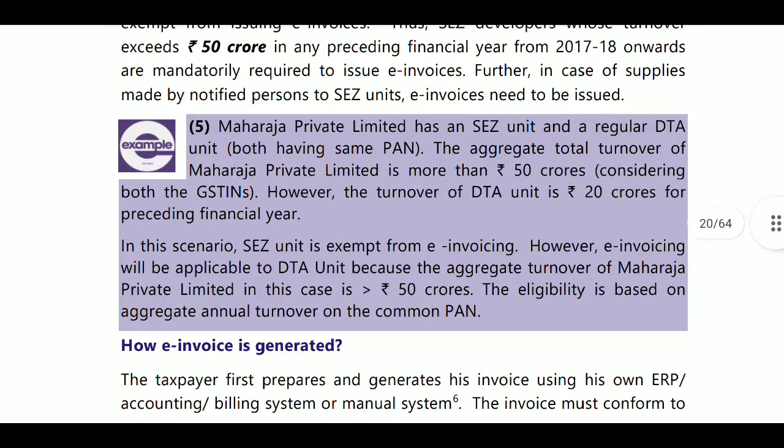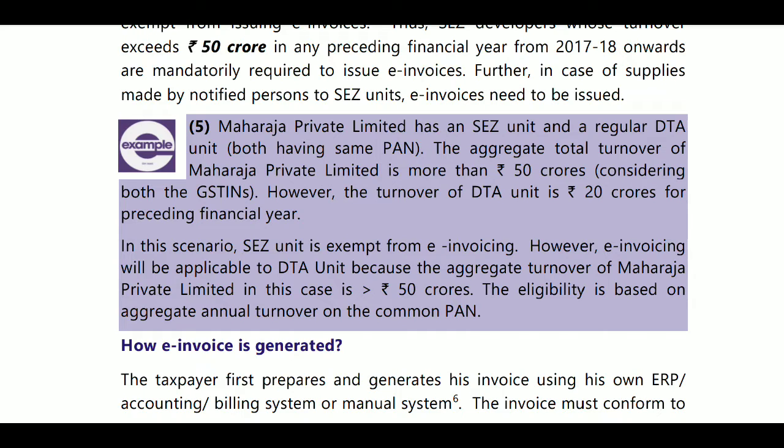Next, for example, Maharaj Private Limited has an SEZ unit, which is exempted, and a regular DTA unit, both having the same PAN. The aggregate turnover of Maharaj Private Limited is more than 50 crores. Where it is more than 50 crores, it is required to issue E invoice considering both GSTINs. However, the turnover of the DTA unit is 20 crores for the preceding financial year. In this scenario, the SEZ unit is exempted from E invoicing. However, E invoice will be applicable to the DTA unit.